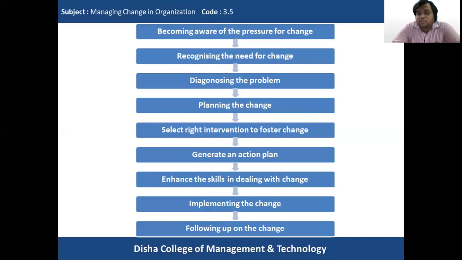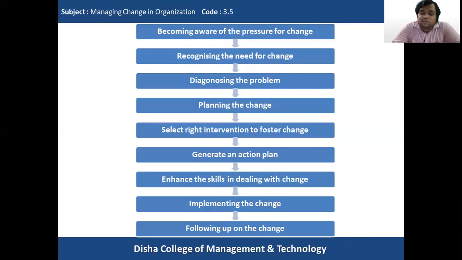After diagnosing the problem that exists in the organization, we move on to the fourth step, that is planning the change initiative. Here we have to decide what the various strategies will be, the way we are going to implement change, the way we are going to face resistance and how we can overcome it, and who will be the torch bearers, the flag bearers of this change, the change agent. The blueprint for implementing the change in the organization is prepared. All this work is done in the planning the change stage.